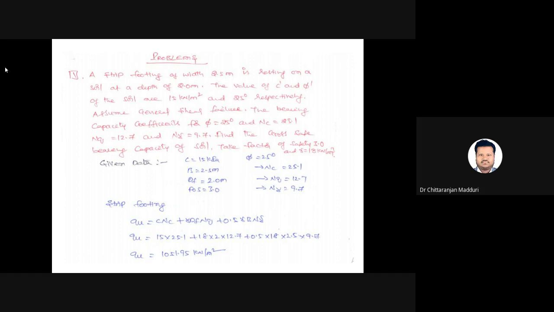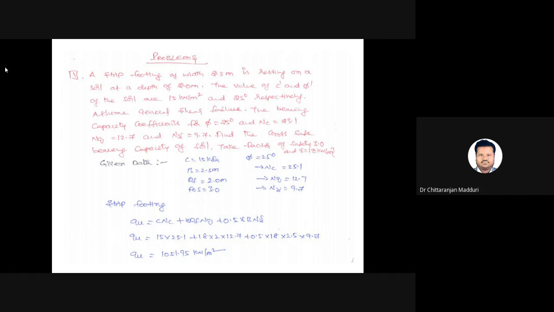Next, the bearing capacity coefficients. For phi equal to 25 degrees, the bearing capacity factors are Nc equal to 25.1, Nq equal to 12.7, and N gamma equal to 9.7. You need to calculate the gross safe bearing capacity of the soil, not the ultimate. Take factor of safety equal to 3.0 and density of soil equal to 18 kilonewton per meter cube. So it is a strip footing, that's why we need to take the strip footing equation.